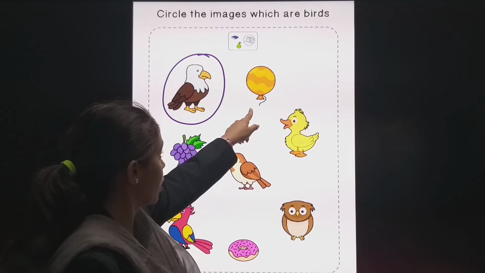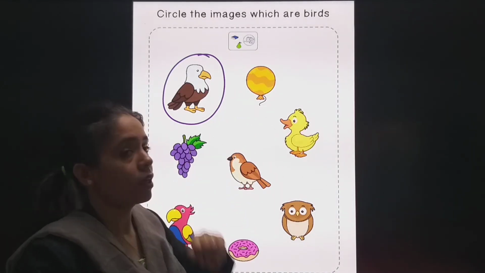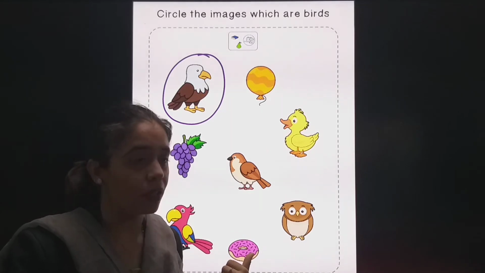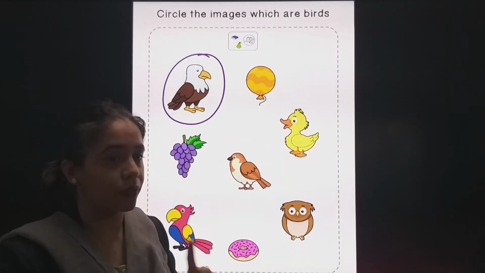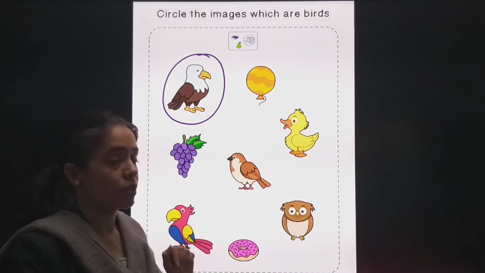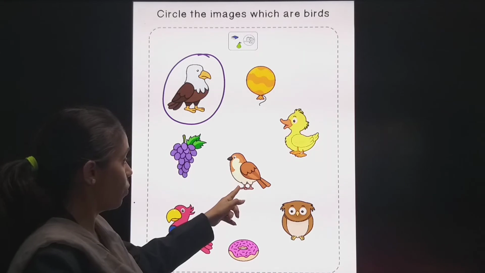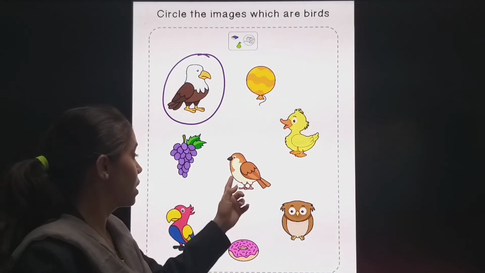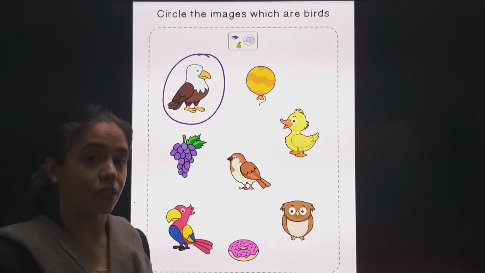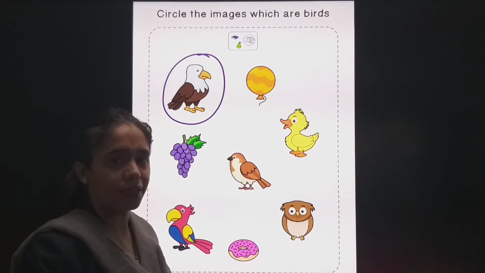Okay. Then what is this? This is a bird. This is balloon. B for balloon. So this is not a bird, so I will not circle it. Then what is this? This is grapes. So grapes is not a bird. It's a fruit. Yes. Then what is this? This is sparrow. S for sparrow. So sparrow is a bird. So should I circle it? Yes.